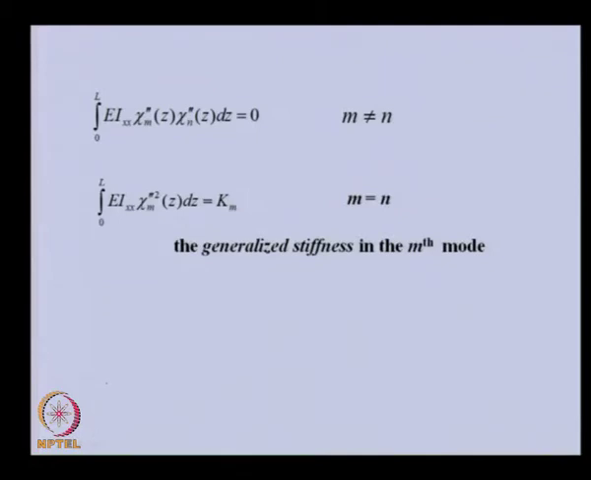Similarly, if we integrate the double derivative of these eigenfunctions, if two different modes are there, their integration is 0. If the modes are the same, then we are getting a constant term, and this constant term K subscript m we call the generalized stiffness in that particular mth mode.